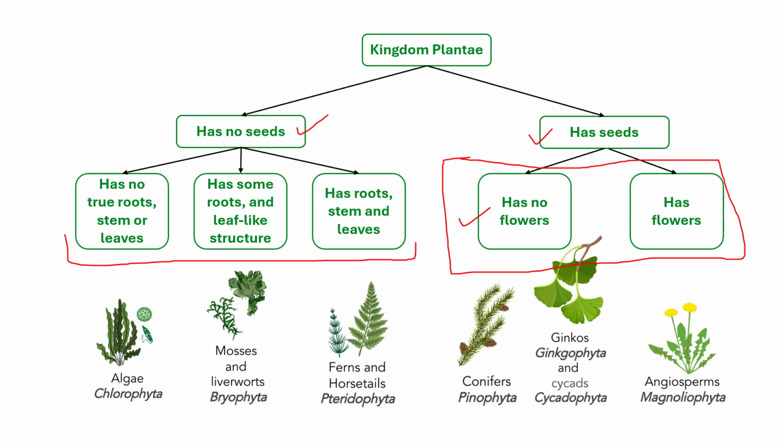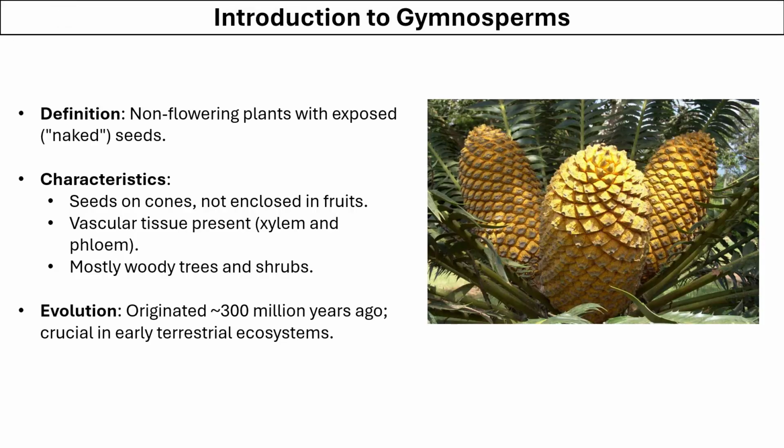The main difference between gymnosperms and angiosperms is that the gymnosperms do not have flowers or fruits. So gymnosperms are non-flowering plants with exposed seeds, whereas the seeds in the angiosperms are enclosed and protected inside a fruit. The gymnosperms have seeds on the cones and they are not enclosed in a fruit.